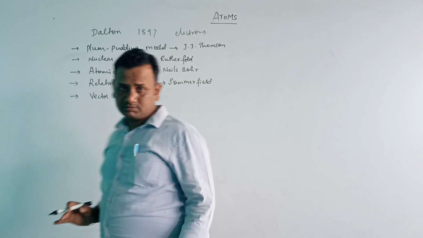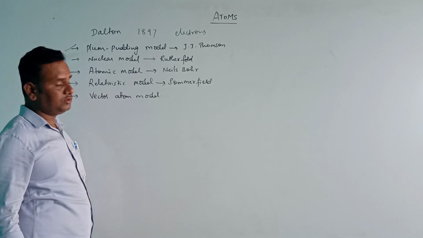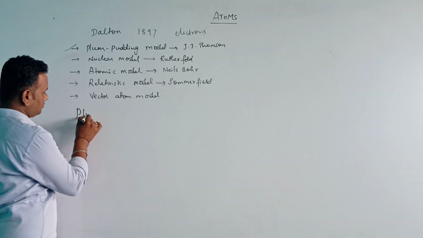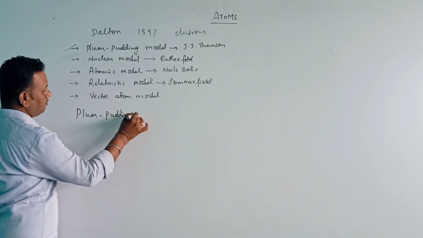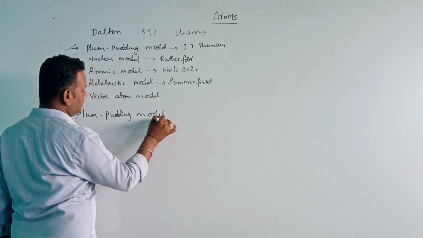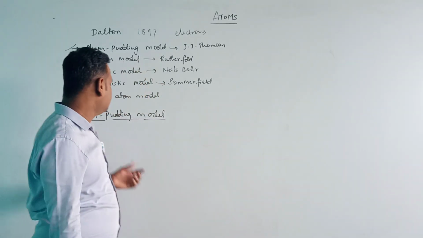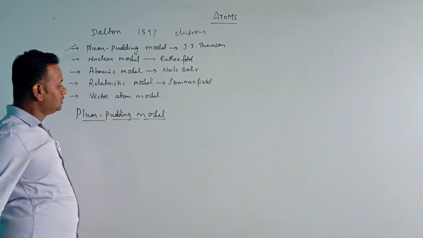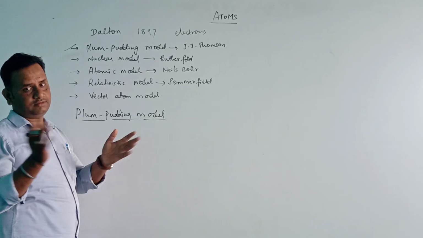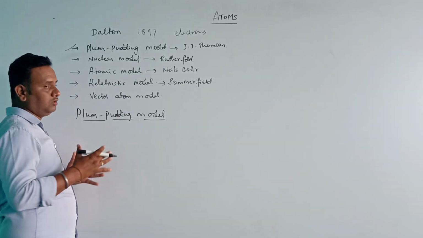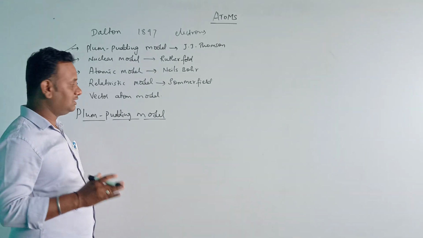In this chapter, first we are going to discuss the plum pudding model. What is this plum pudding model? It was proposed by J.J. Thomson in the year 1897. According to this model, positive charge is distributed throughout the volume of the atom. Those positive charge particles are the plum, you can say.